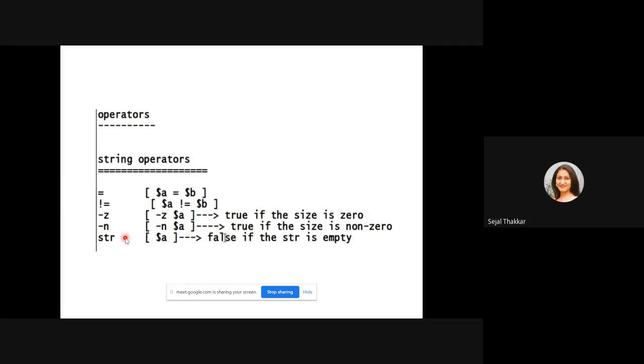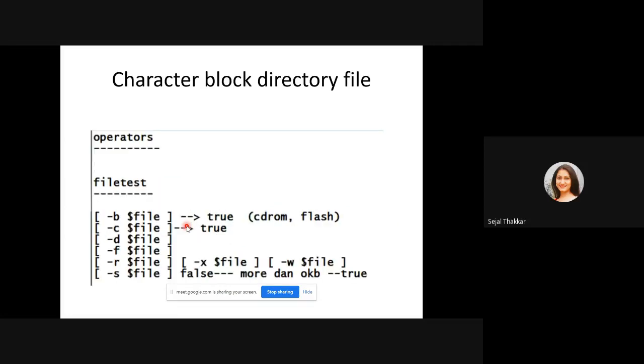Now these are the string operators. If two strings are equal, you can write $a equal to $b in the square bracket. Not equal to symbol, non-zero strings, zero strings, and empty string. You can show it this way: dash z means your string size is 0, dash n means your string size is non-zero. These are the file operators, some of which we will see later.